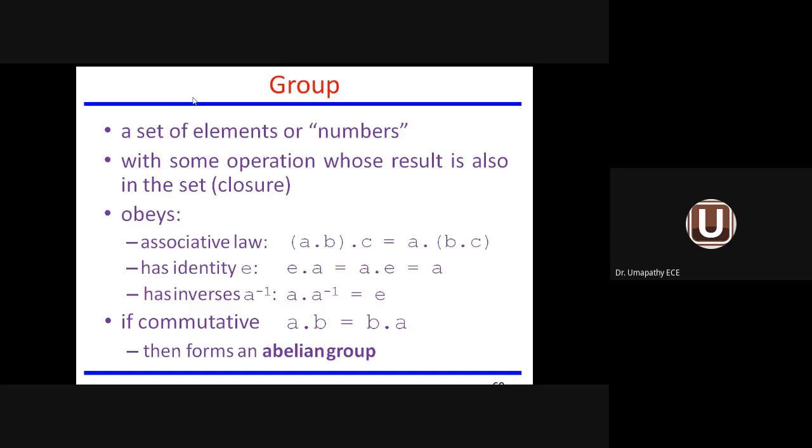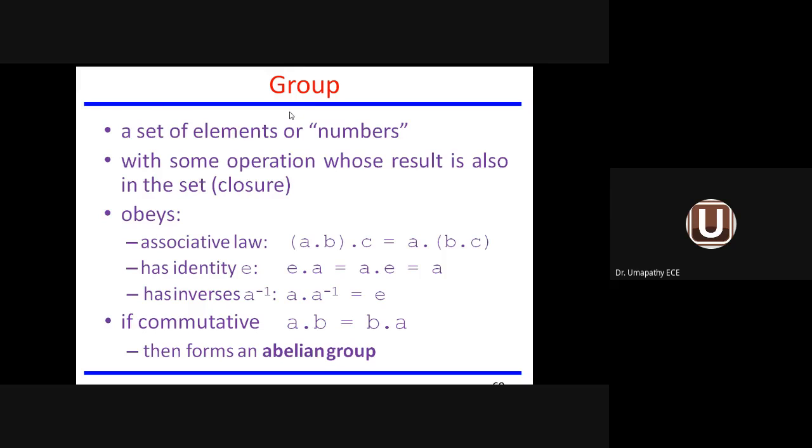What is the meaning of a group? A group is nothing but a set of elements or numbers. Suppose you have a set of numbers or elements, it is called a group. In the group, we have to do some arithmetical operation, maybe addition, subtraction, multiplication or division, any sort of arithmetical operation you can go for. The result is also available within the group. So group means a set of elements or numbers along with the result.